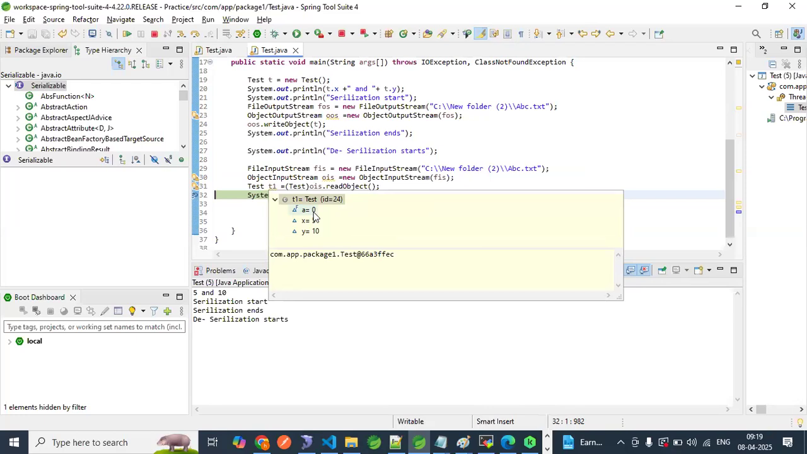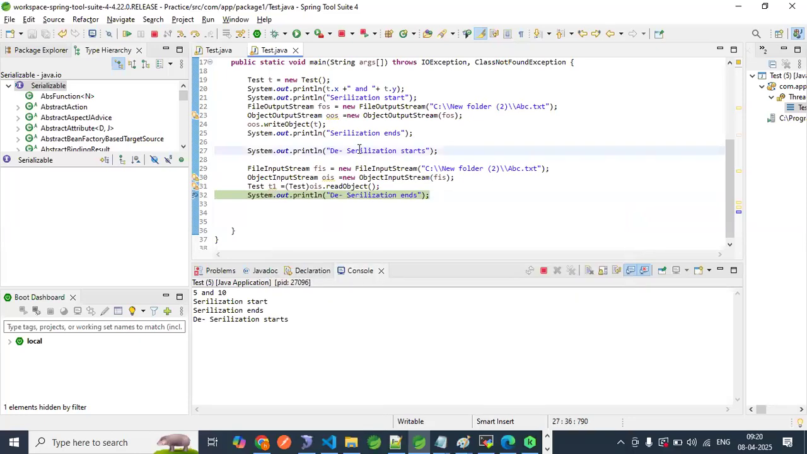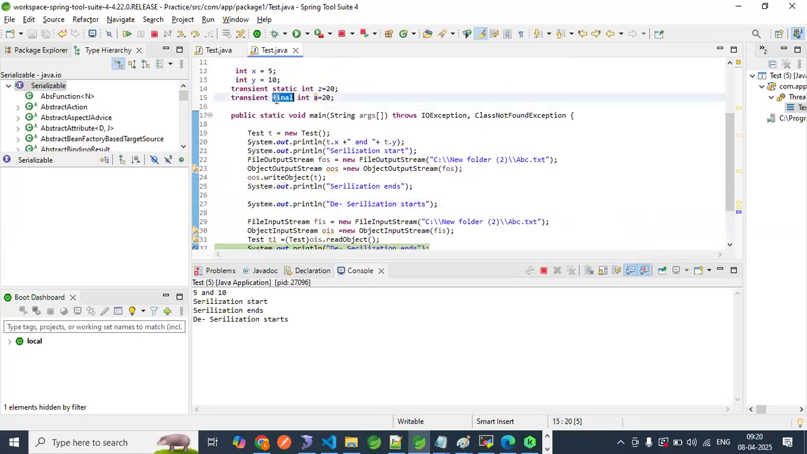One second, guys. One minute. Huh? Hope you are understanding when we are using this combination. Is this going transient? Let me remove this. Let me remove this transient.